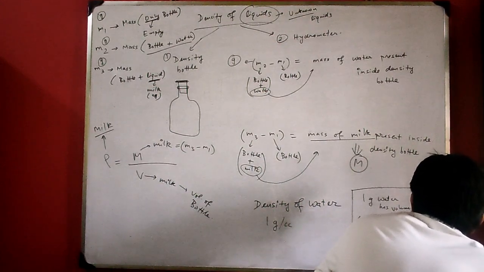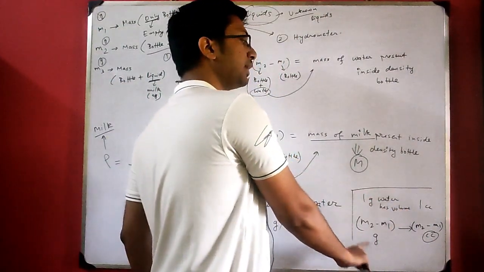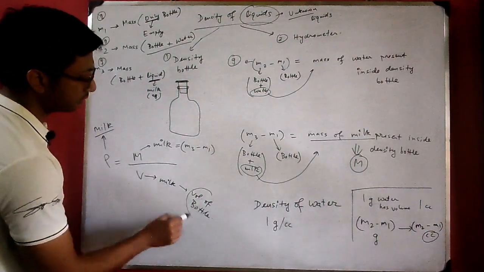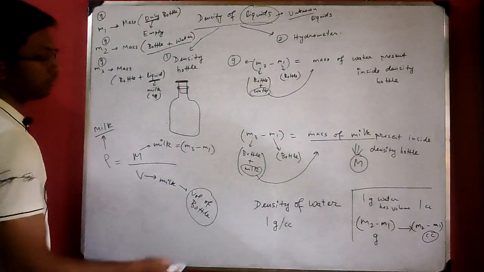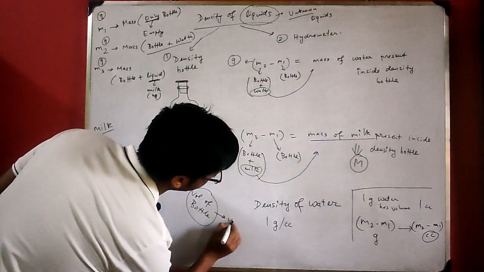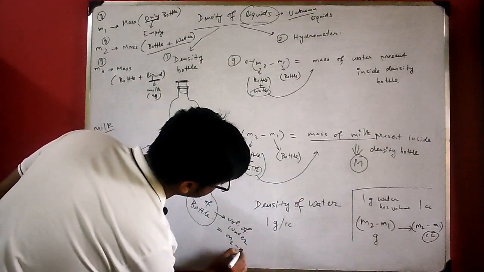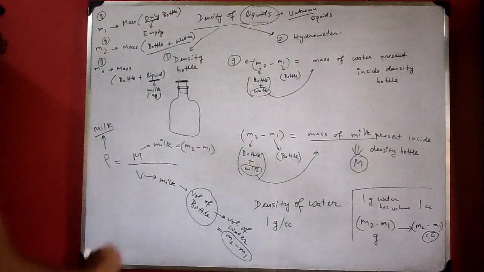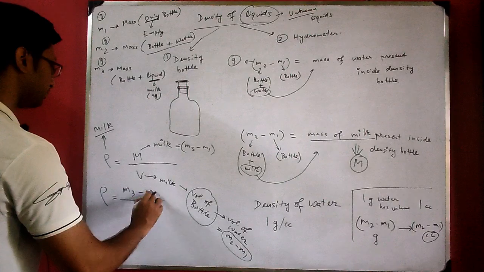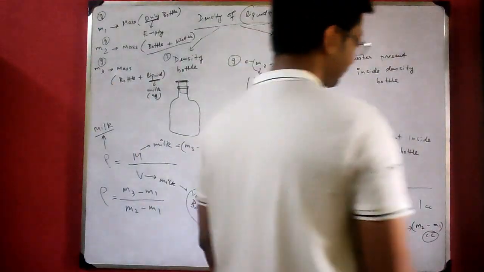m2 minus m1 cc. Okay, 1 gram 1 cc, 2 gram 2 cc, 3 gram 3 cc, m2 minus m1 gram, m2 minus m1 cc. Simple. So the volume of the bottle is the volume of water. Same bottle you are filling with water. So this volume of bottle is equal to volume of water, and it is equal to m2 minus m1. So density is equal to numerator m3 minus m1 by m2 minus m1. Okay, so this is in cc.